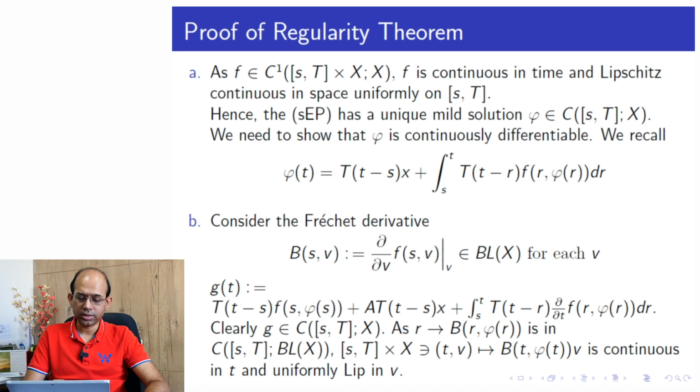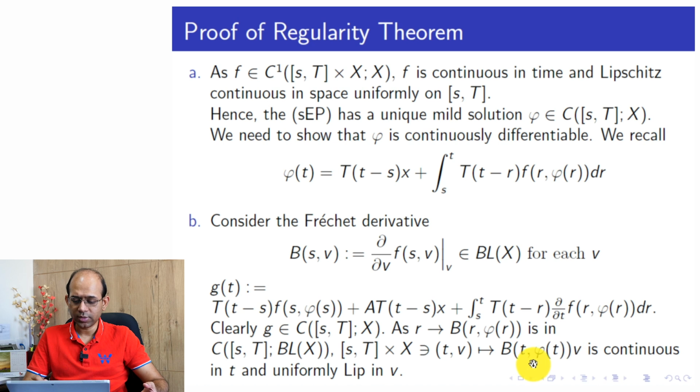This whole thing is a member of BL(X), so if you apply it to a member of the Banach space X, then you get a point in the Banach space X. So if you choose an arbitrary t in this interval and an arbitrary v in the Banach space, and then consider B t phi t v, as a function of time t and v, this is also continuous in t and uniformly Lipschitz in v.